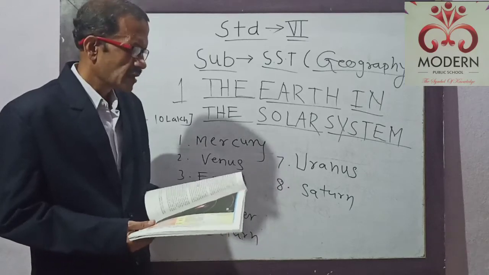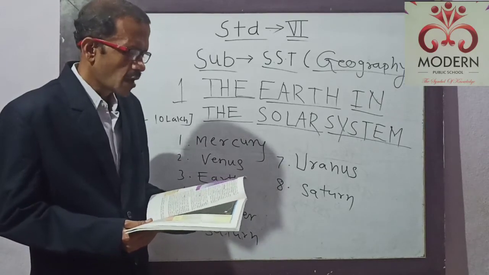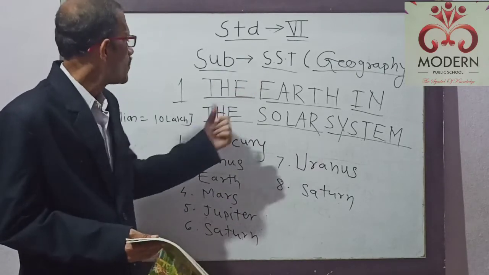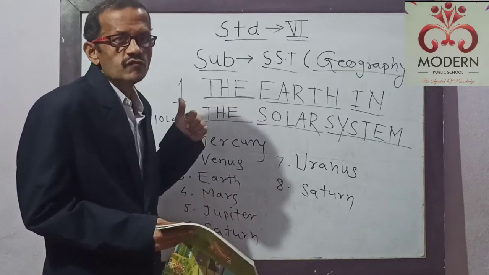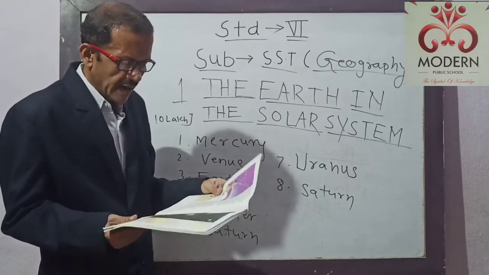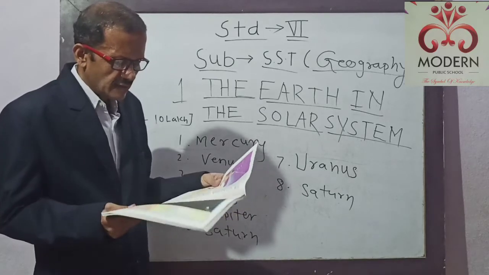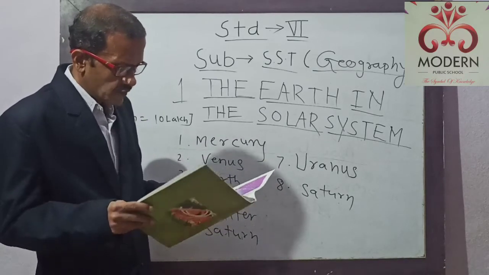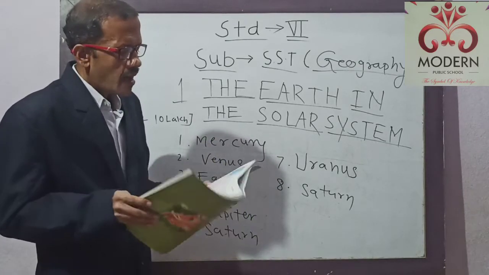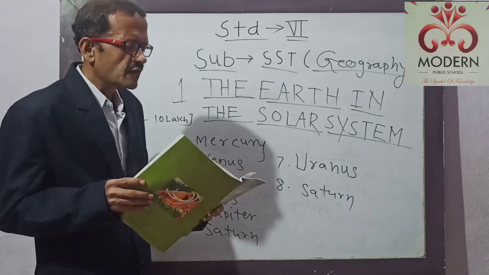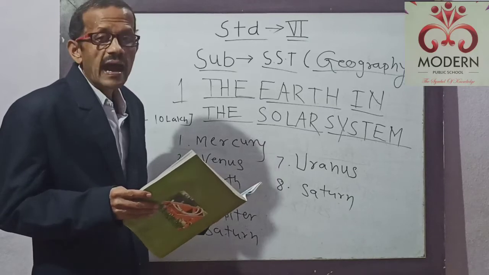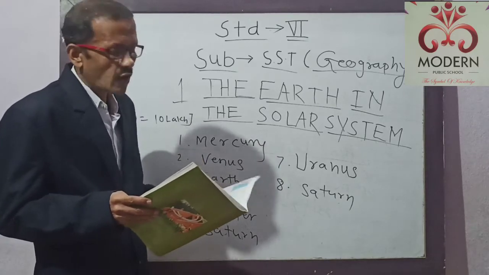Good morning students. In the last video we have already seen about constellations, pole stars and planets. Today we are going to study about the solar system. As you know, the Sun is the head of the solar system. The Sun and the 8 planets and satellites and some other celestial bodies known as asteroids and meteoroids form the solar system. We often call it a solar family, and the Sun is the head of this solar family.